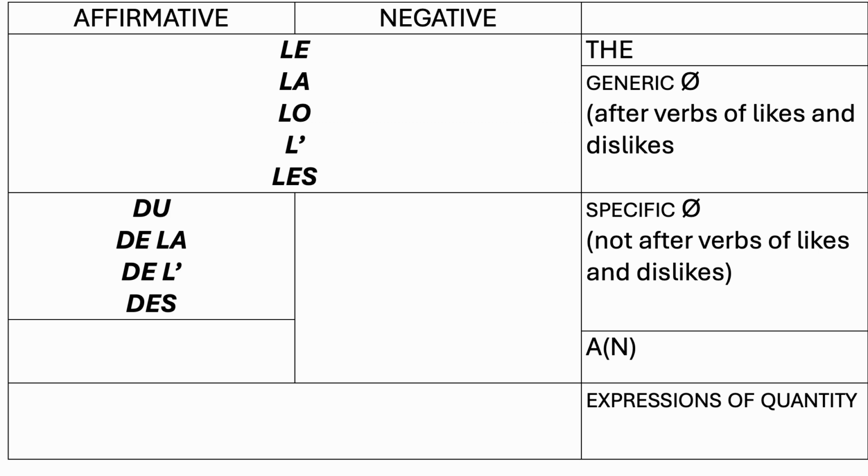If you have, in the affirmative, a or an, you will have to use un or une. In the negative, if you have nothing, or a or an, not after verbs of likes and dislikes, you will have to use de or d'. Finally, after expressions of quantity, no matter what, you will always use de and d'.